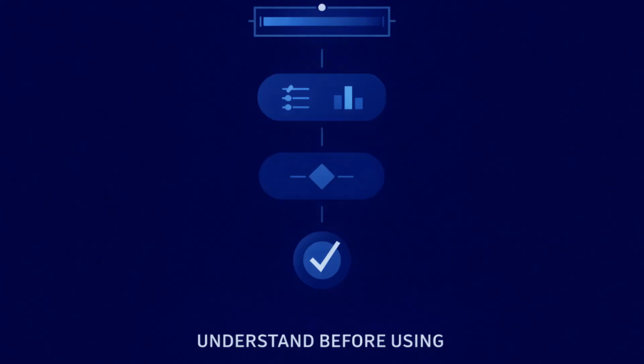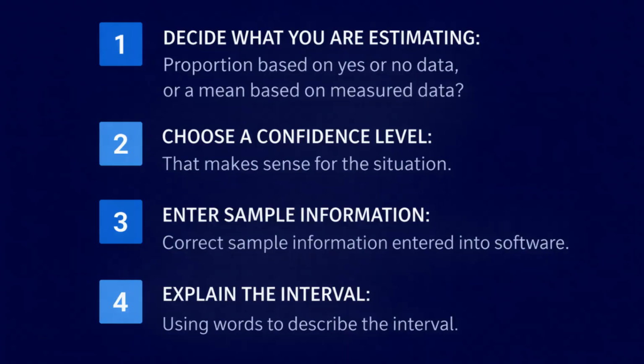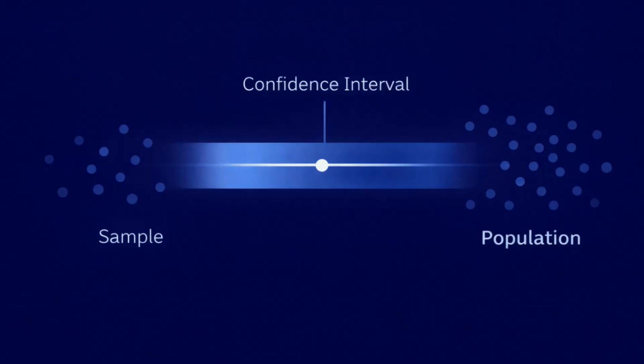To use confidence intervals correctly, follow a clear process. First, decide what you are estimating. Is it a proportion based on yes or no data, or a mean based on measured data? Second, choose a confidence level that makes sense for the situation. Third, enter the correct sample information into the software. Fourth, explain the interval using words. Always include the confidence level, the population, the value being estimated, and the range of values.